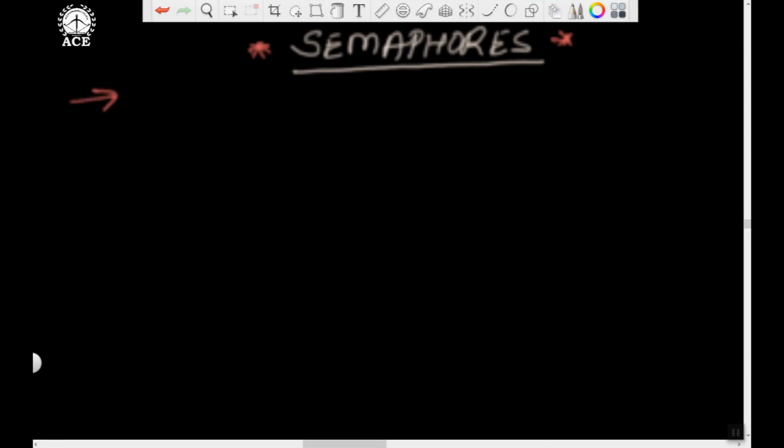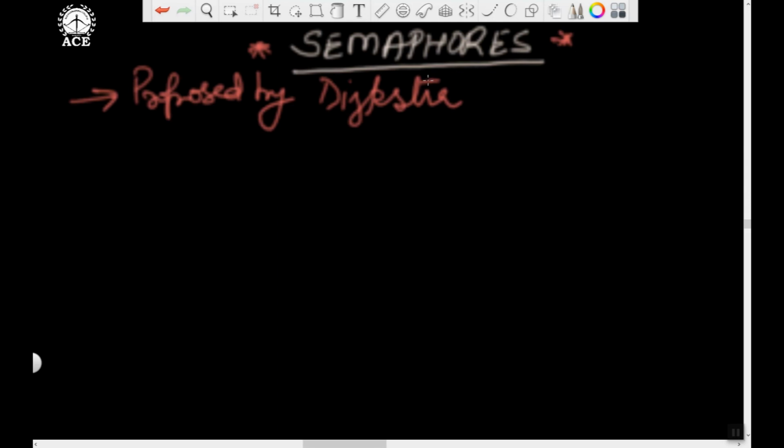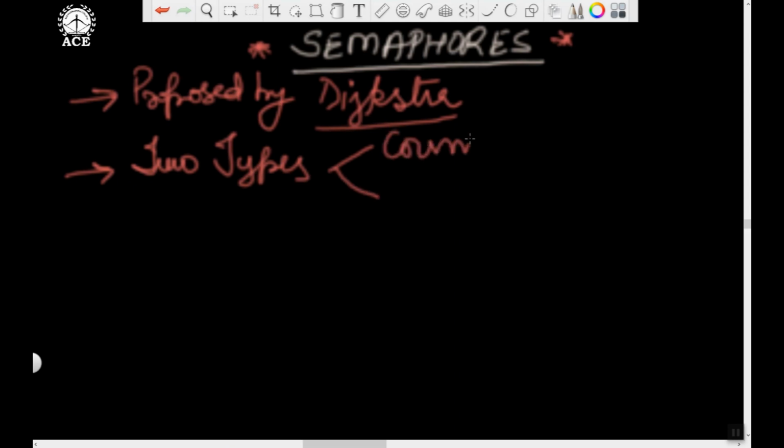Semaphore was proposed by an eminent personality by name Dijkstra. Just for information, because somebody may ask you in the interview. So Dijkstra. Semaphore is of two types. One is called counting semaphore and the other is called binary semaphore.